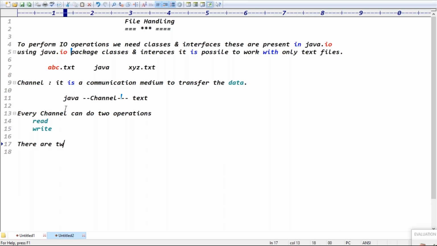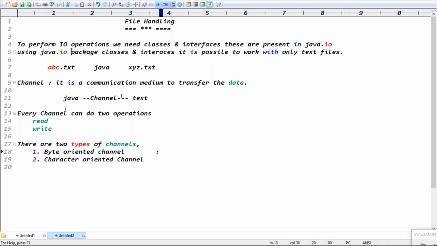Basically, there are two types of channels. One is a byte oriented channel. The second one is a character oriented channel.